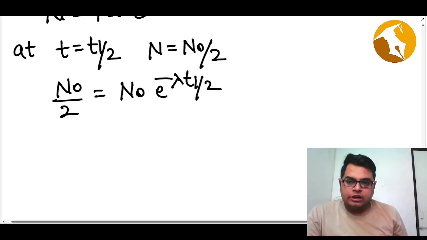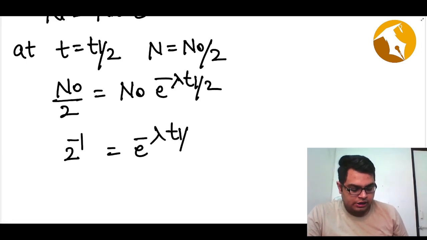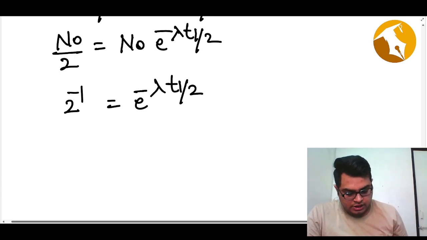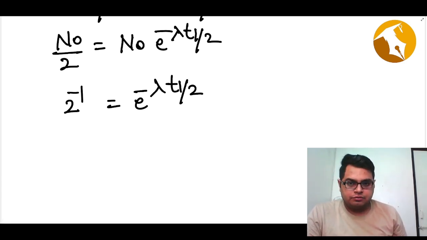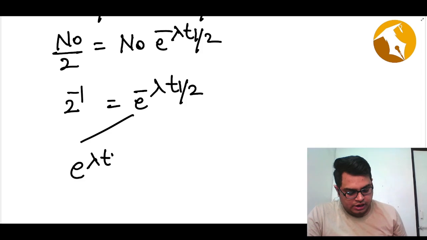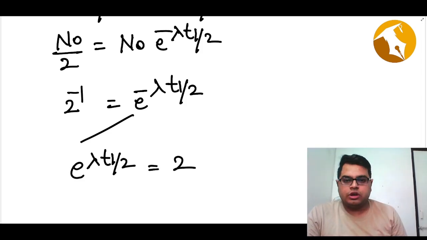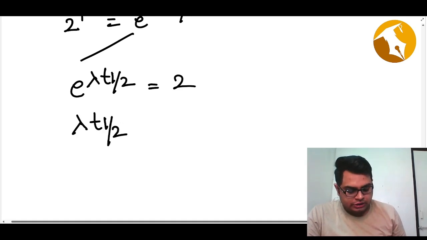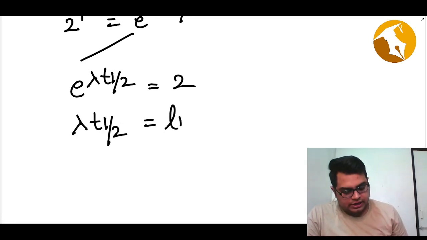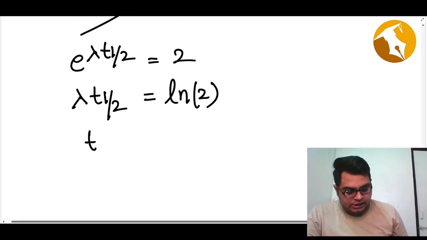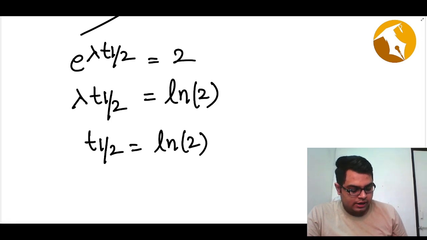If I cancel N naught on both sides, on this side I get 2 to the power minus 1, and on this side e raised to power minus lambda t half. Bringing the negative across, I get e raised to lambda t half equals 2. I cross multiplied, nothing else. Then I take the log on both sides, so I get lambda t half equals ln 2.